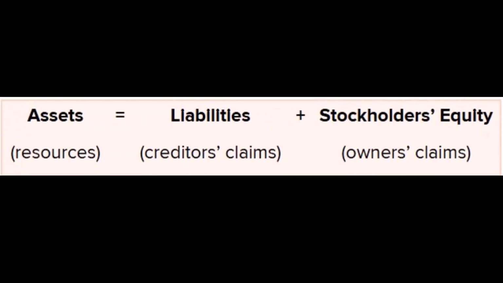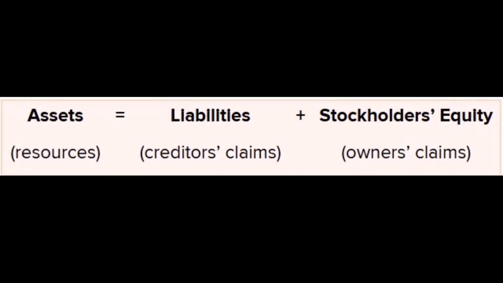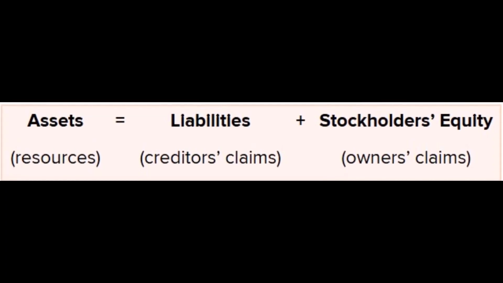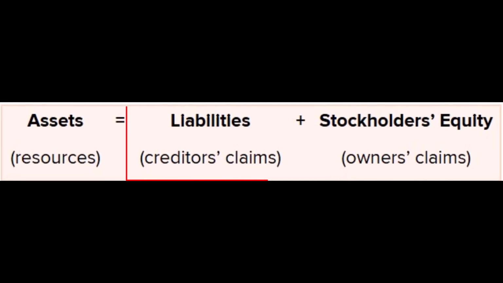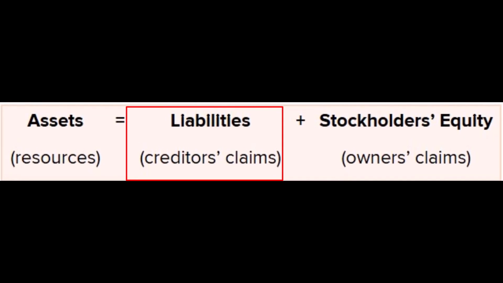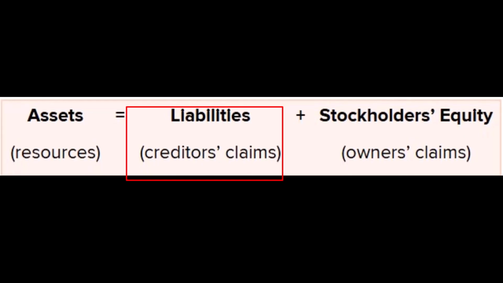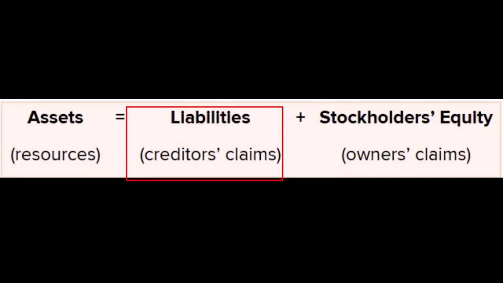Looking at our basic accounting equation, assets equals liabilities plus stockholders' equity, we can see the two sources of external financing on the right side. First, there's debt financing. This means borrowing money from creditors, like banks. This creates a liability, an obligation to pay the money back, usually with interest. A car loan or a bank note are classic examples.